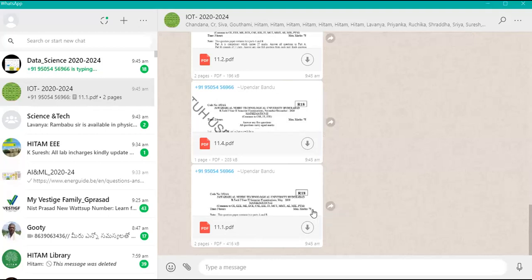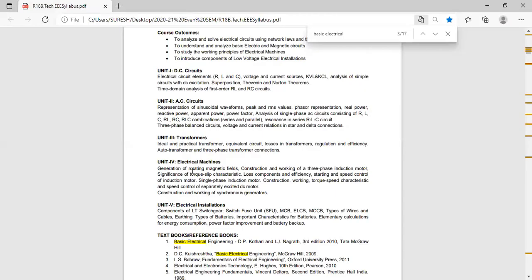Next unit, what are the questions? Fourth unit is electrical machines. What are the topics you have studied in electrical machines in the fourth unit? Can anyone tell? 3 topics.